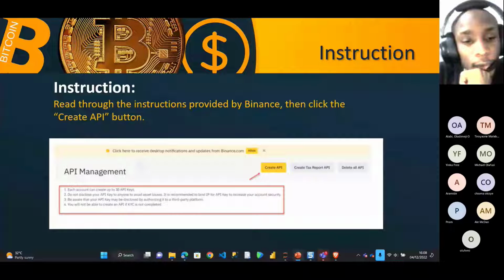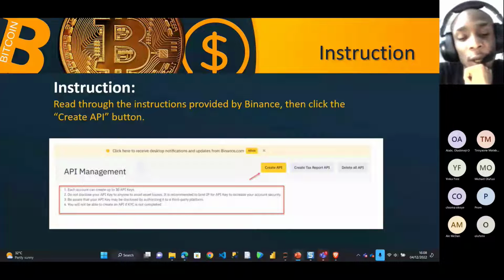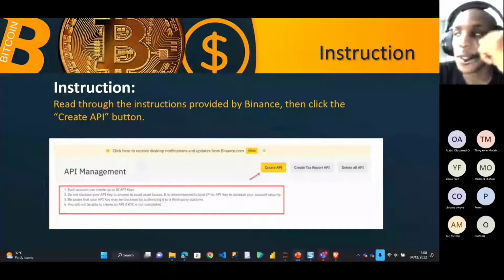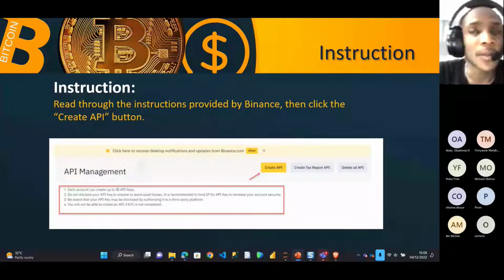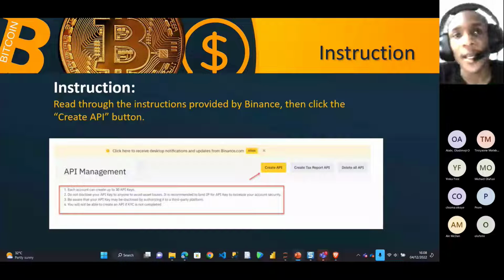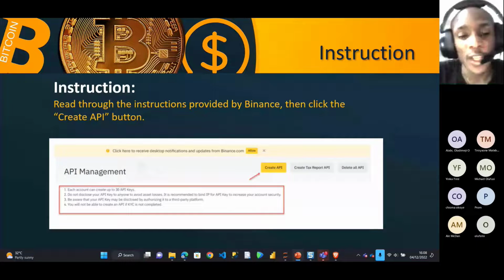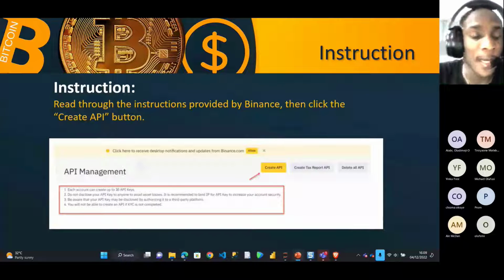You will not be able to create an API if KYC is not completed. The meaning of KYC is know your customer. For instance, if I want to open a bank or a fintech account, they ask you for things like your address, your phone number, and some other key information they can easily use to trace you. They call it KYC, which means know your customer. So if you don't have all your KYC completed, like your phone number, some verification, or your passport, you cannot create an API key.